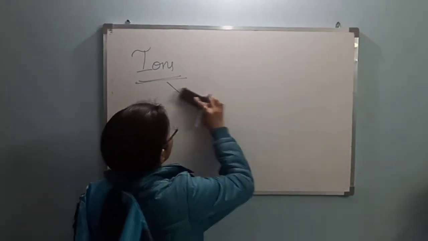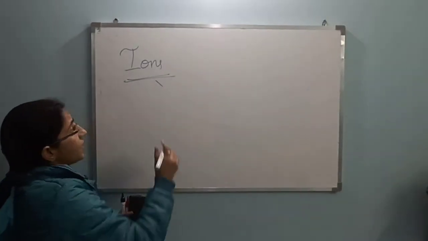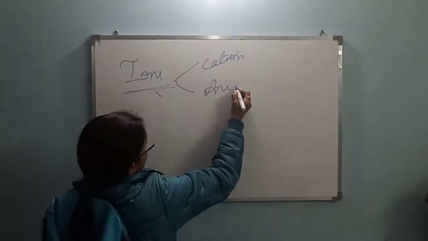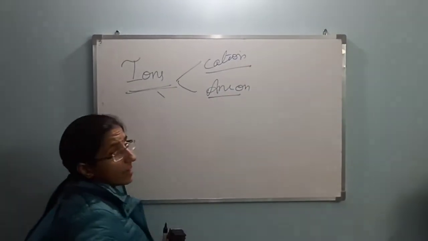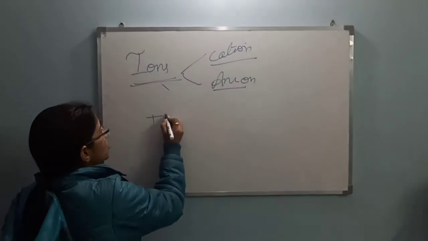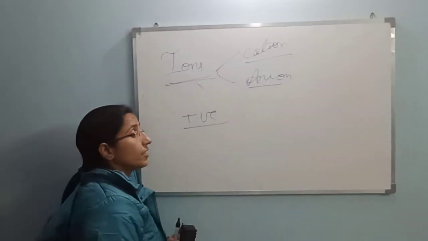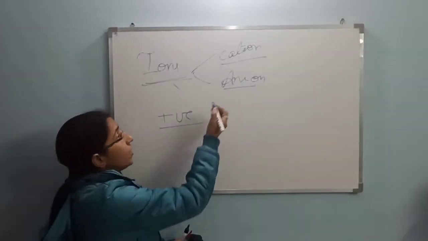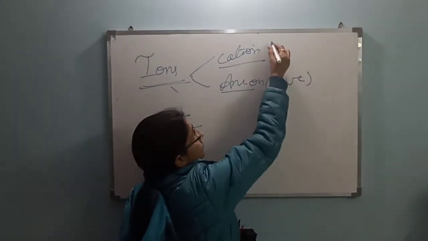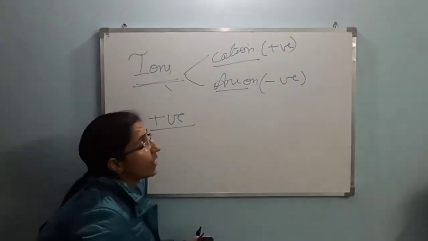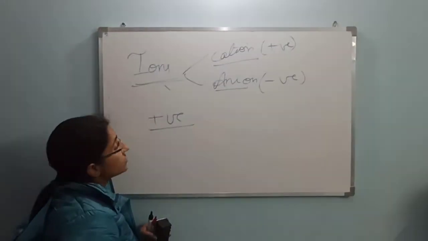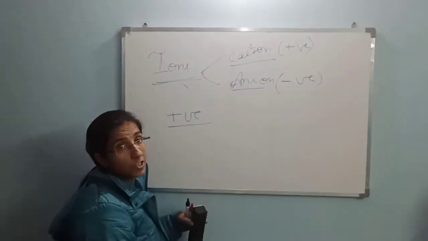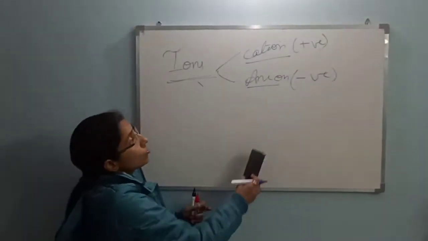Now, before moving further, I will tell you that ions are further subcategorized into two forms. This is cation and anion. What does this word indicate, cation and anion? Cations are basically positively charged species. The positively charged species are normally formed by the loss of electron. How? I am going to tell you. And anions are basically the negatively charged species. So the ions which carry the positive charge are called cations, and the ions which carry negative charge are called anions.